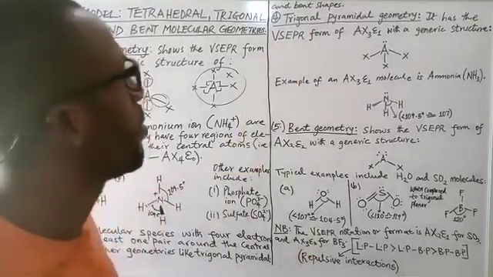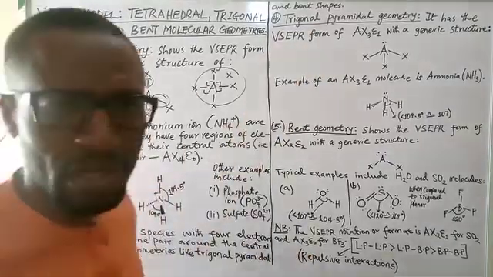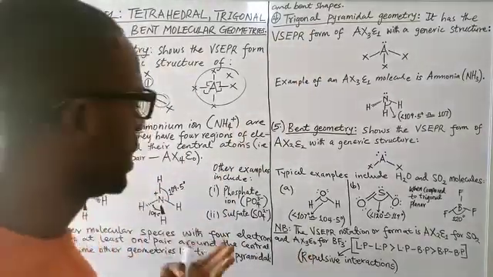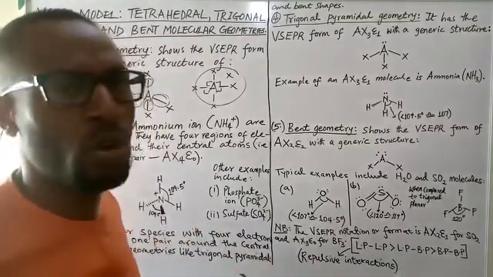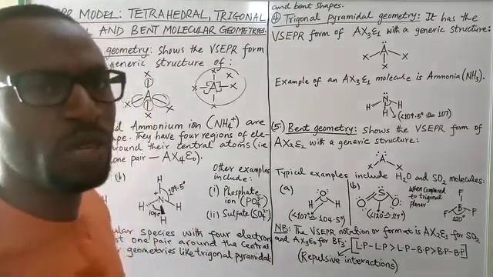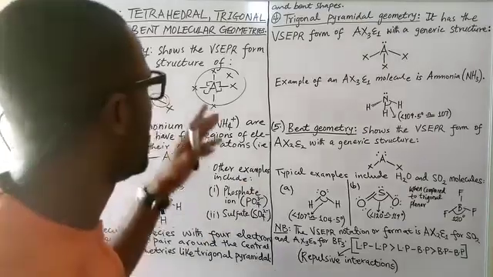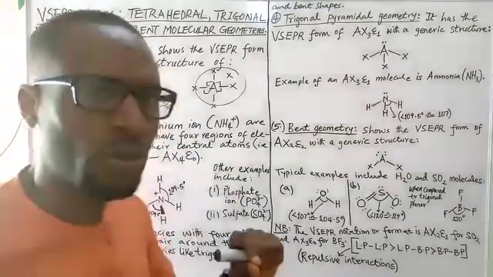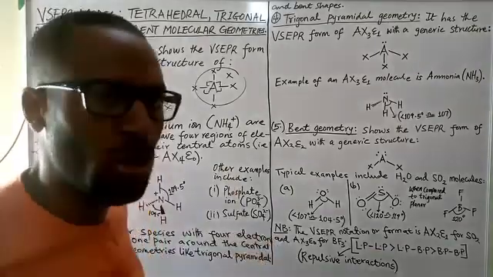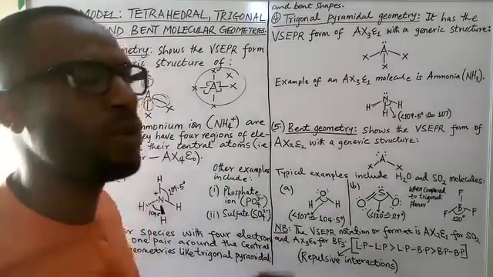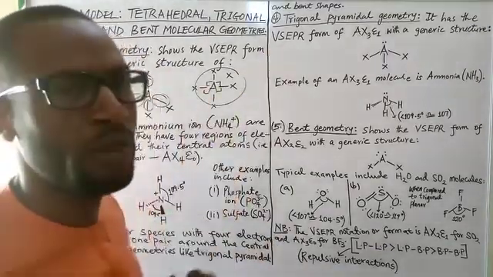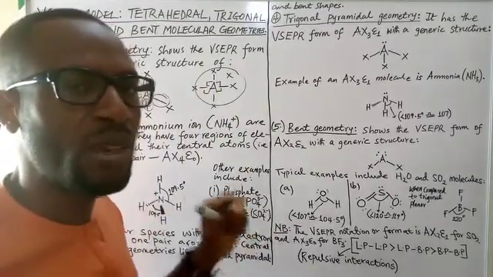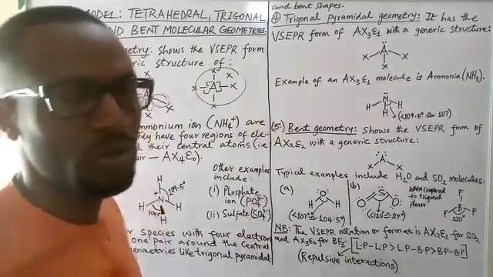So as I just said, once you begin to bring in a lone pair of electrons in a molecule that has a central atom with 3 atoms bonded to it, you are going to make a trigonal pyramidal geometry.